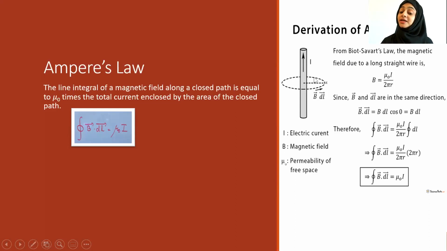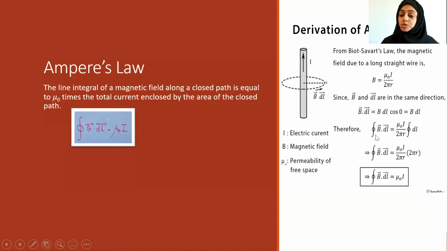Why? B and dl are in the same direction. So what is cos 0? It is 1. So B dot dl can be represented as B dl. And when you integrate over the whole length dl, on either side of this equation we take the closed integral of dl.